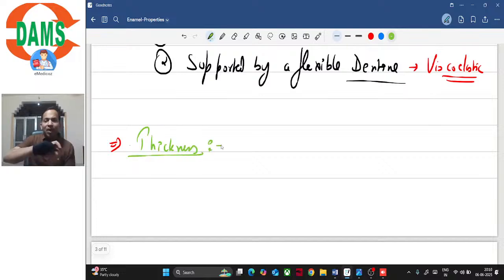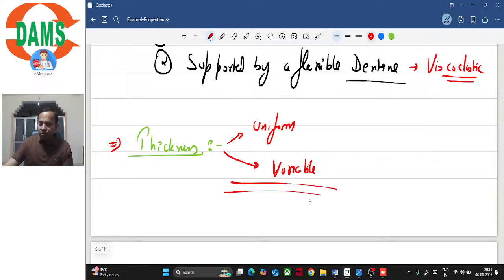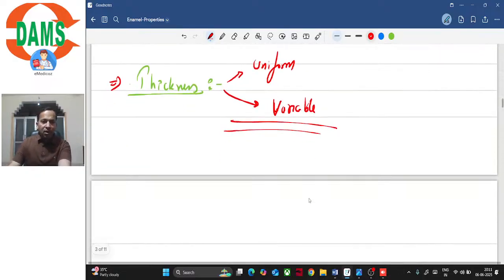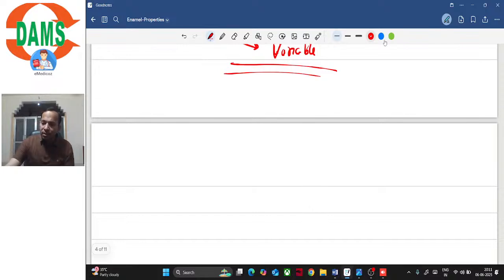So do you think the thickness of enamel is uniform throughout, as in starting from the cervical margin to the occlusal surface or the incisal edge? Do you think its thickness is uniform or do you think its thickness is variable? So which of these two is correct? And the answer is that it is uniform.